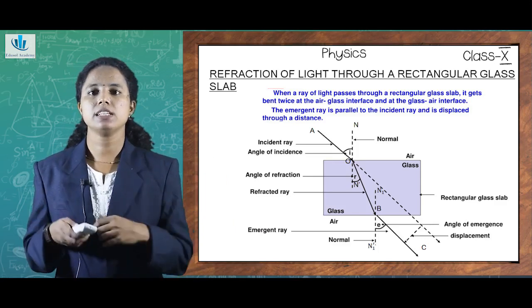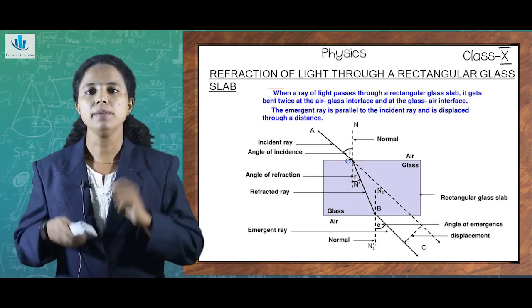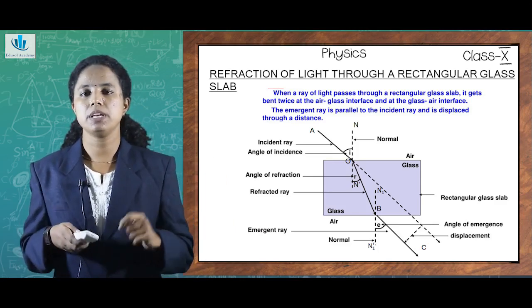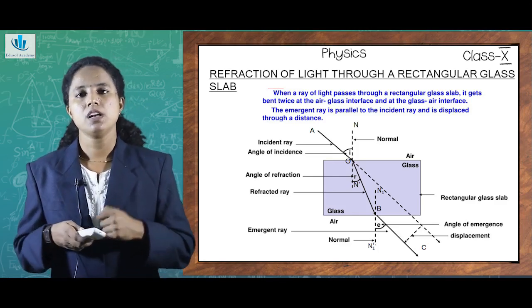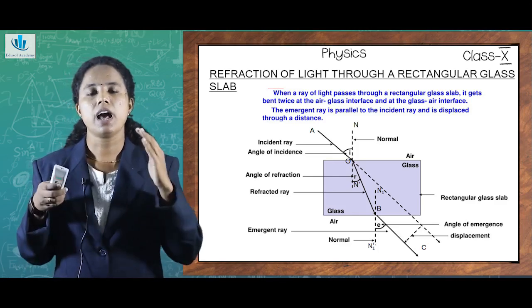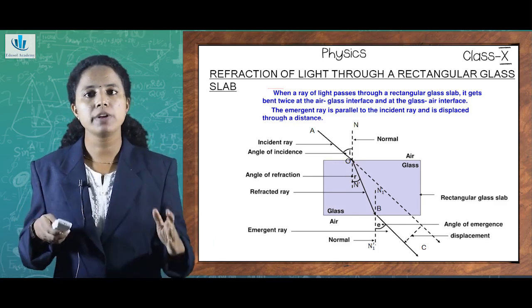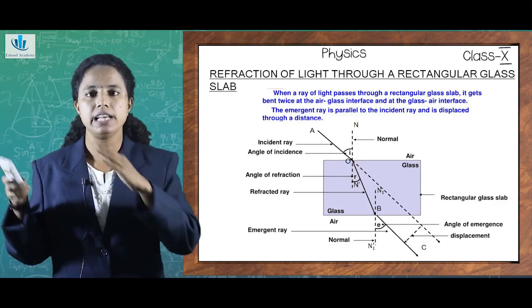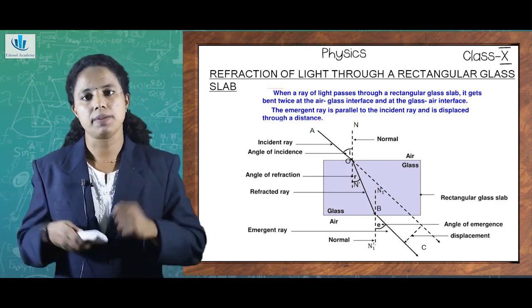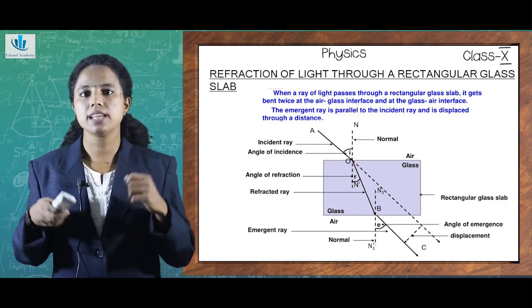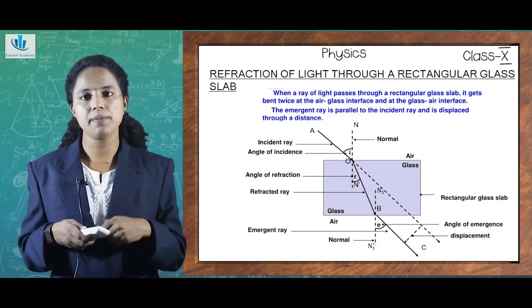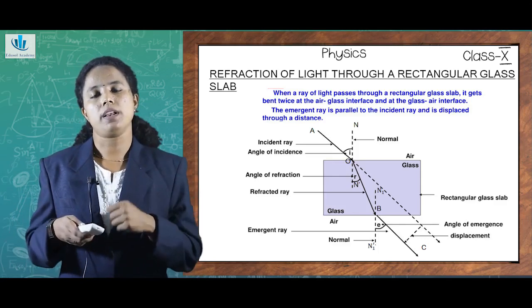The angle of incidence is depicted by I, and the angle of emergence is depicted by E. Angle of incidence means the angle between the incident ray and the normal. Angle of emergence means the angle between the emergent ray and the normal.